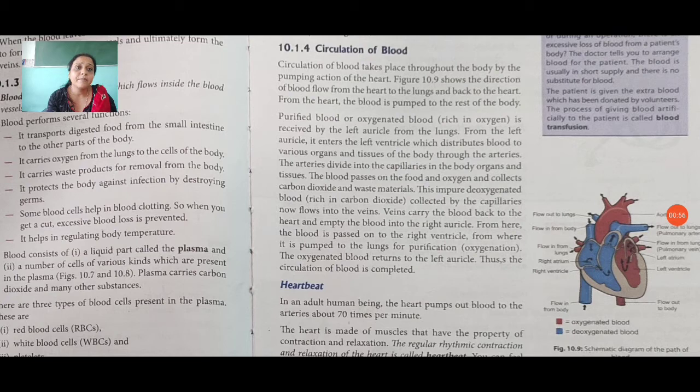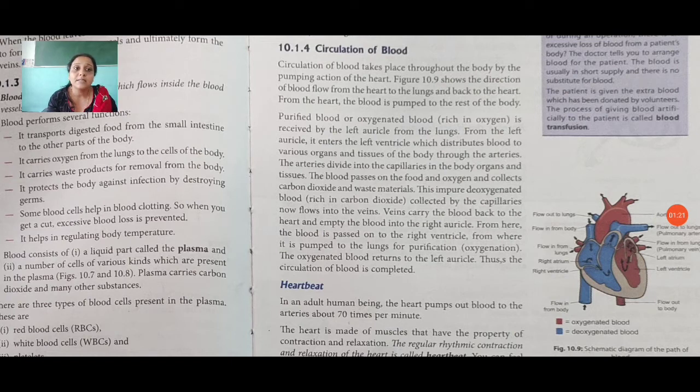Purified blood or oxygenated blood is received by the left auricle from the lungs. From the left auricle, it enters the left ventricle, which distributes blood to various organs and tissues of the body through the arteries. The arteries divide into capillaries in the body organs and tissues.